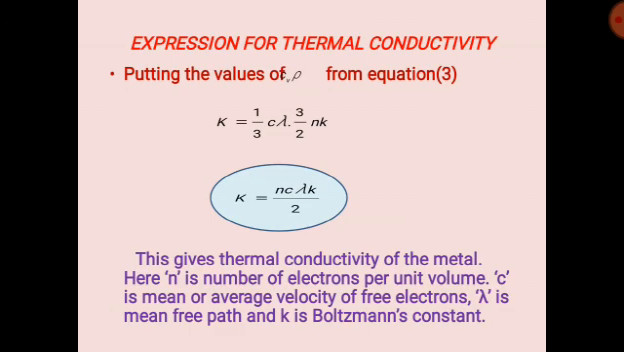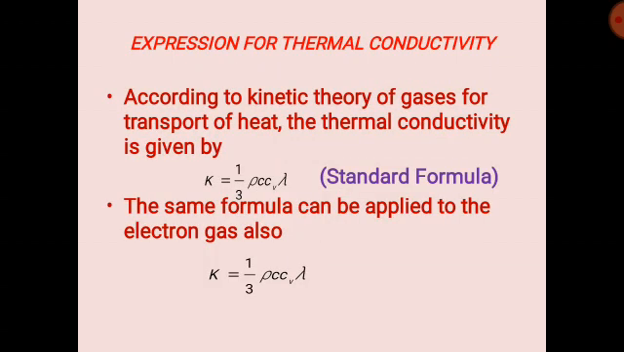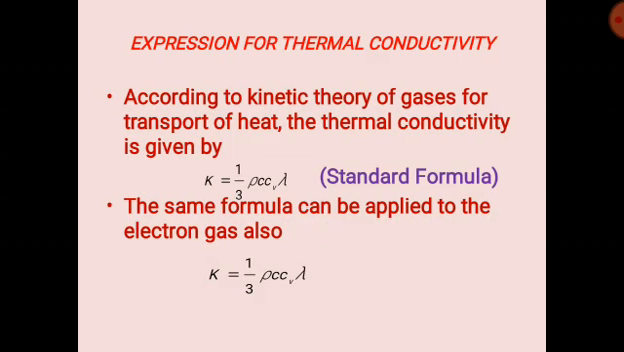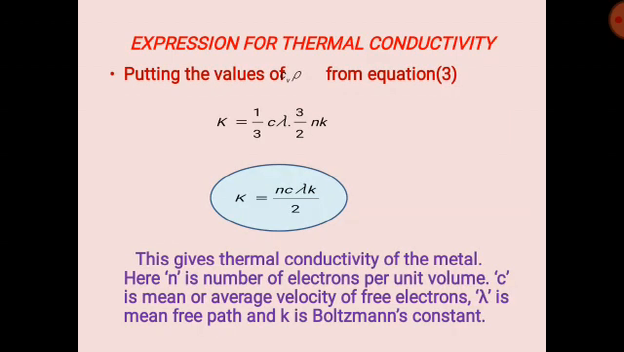From equation 3 we have studied that Cv rho is equal to 3 by 2 nk. In this equation we are going to substitute 3 by 2 nk instead of Cv rho. So if you substitute that, K is equal to 1 by 3 c bar lambda 3 by 2 nk, or K is equal to n c bar lambda k by 2.